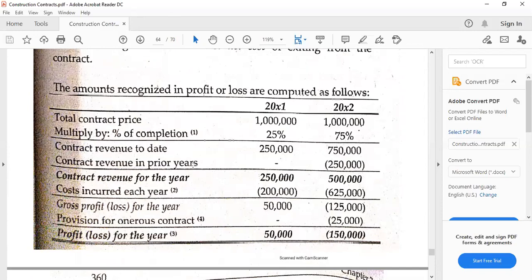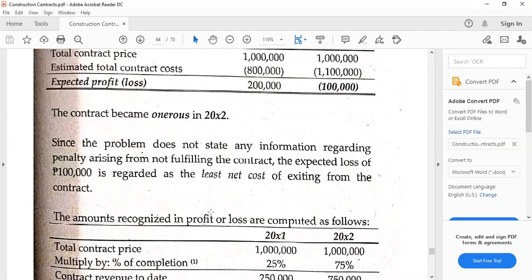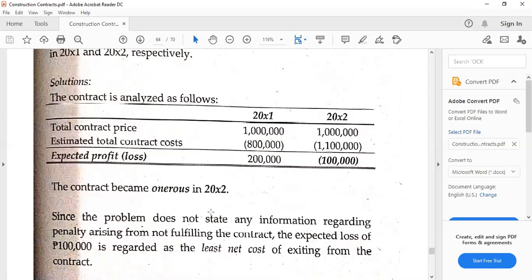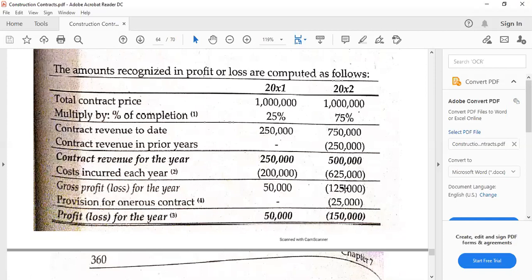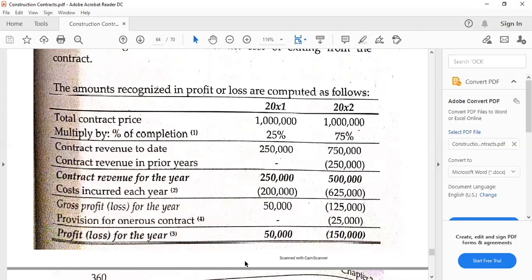However, if, for example, you decide to deduct here the cost incurred to date, we will still get the cumulative gross profit, and we just have to deduct the gross profit in the prior year to get the profit or loss for the year. Now remember, in this particular case, the lower value of the expected profit or loss is 100,000. And so how do we compute then the provision for the onerous contract?